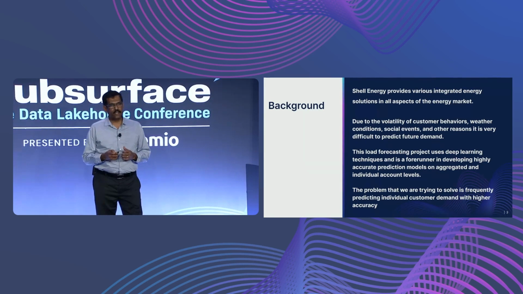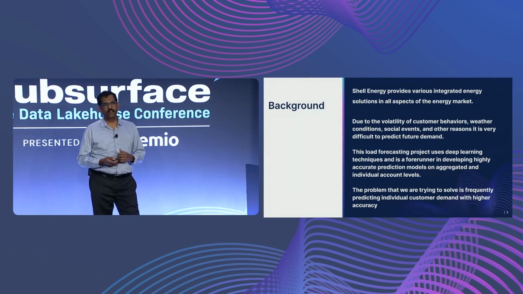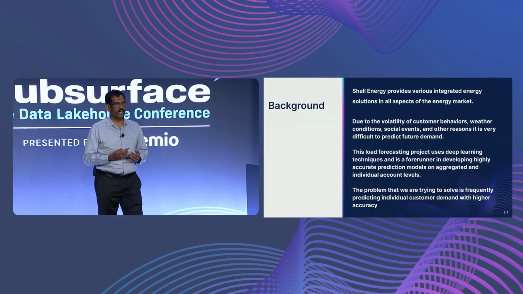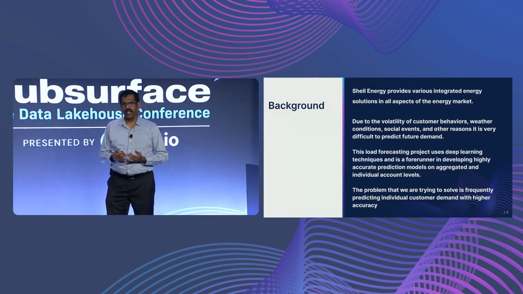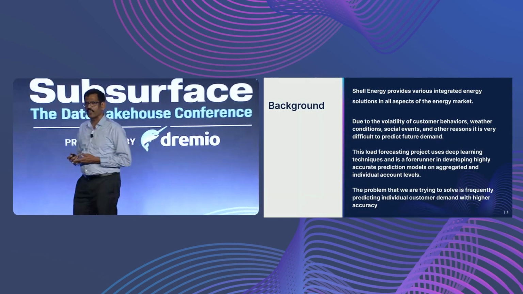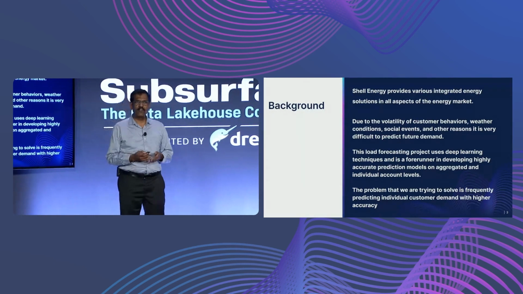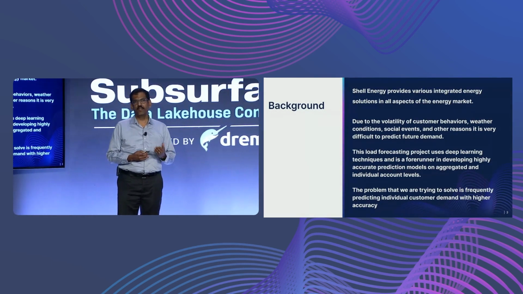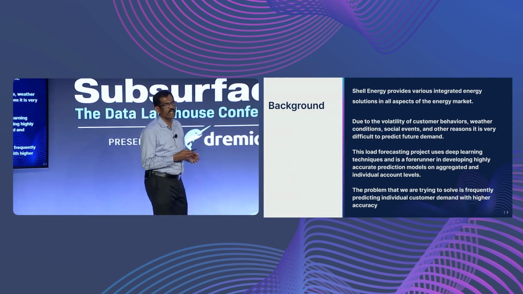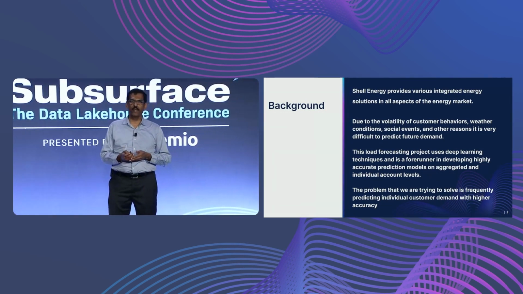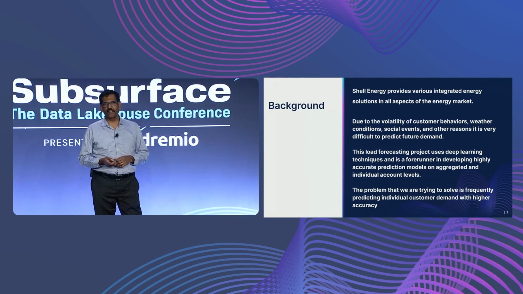But the customer's electricity usage will vary based on the weather conditions, social events, holidays, weekdays, and weekends. And sometimes weather is unpredictable, and the weather condition is not the same for all the customers. So it's very difficult to predict the future load forecast with high accuracy. In this project, we are trying to predict individual customer demand with high accuracy. We will walk through the project details.